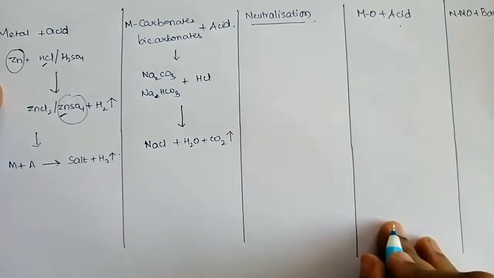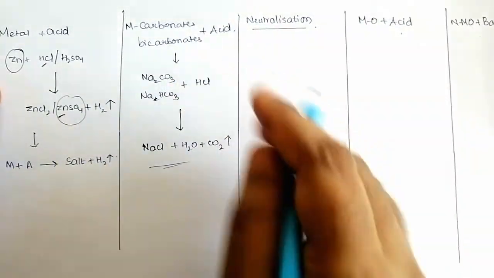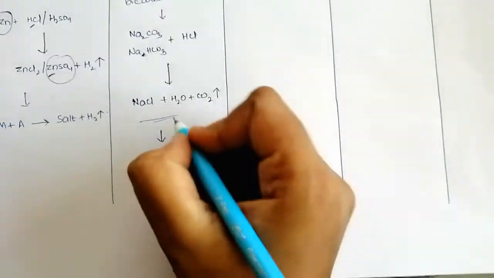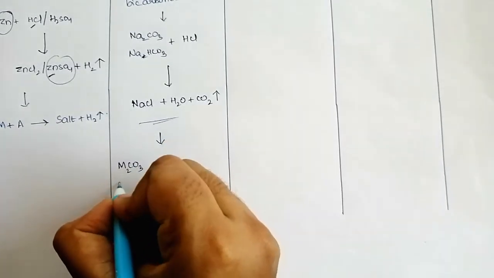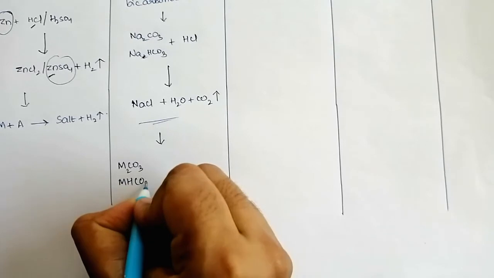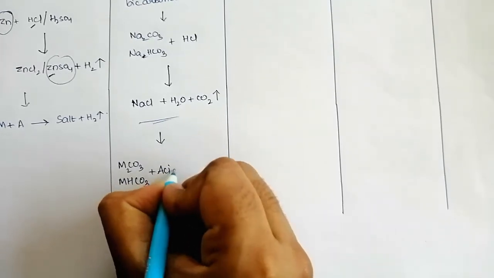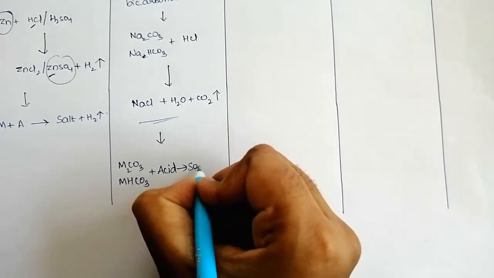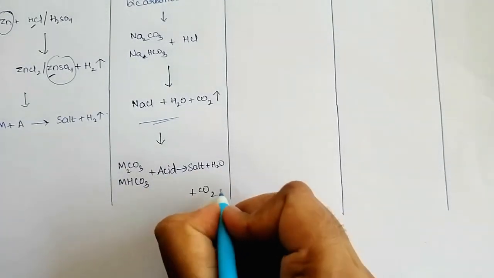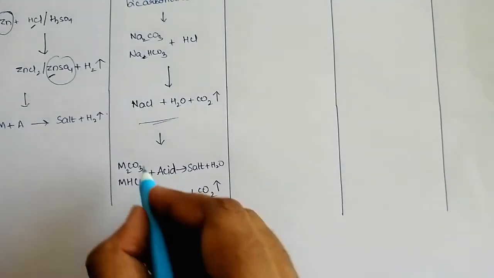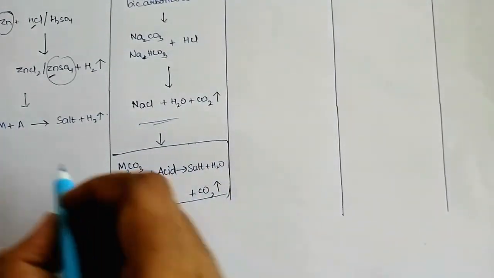Carbon dioxide gas is evolved. The same products are formed in both the reactions. So the basic reaction is metal carbonates or metal bicarbonates react with acid to form salt plus water plus carbon dioxide gas is evolved. This is the basic reaction.